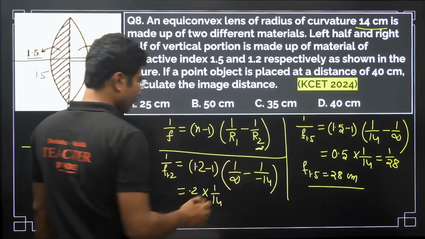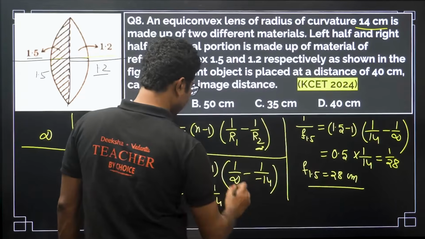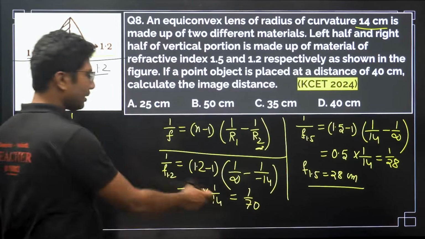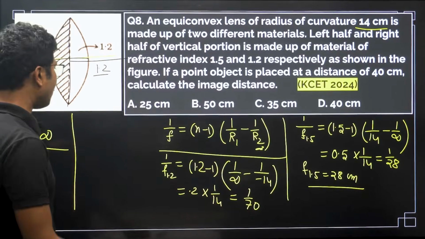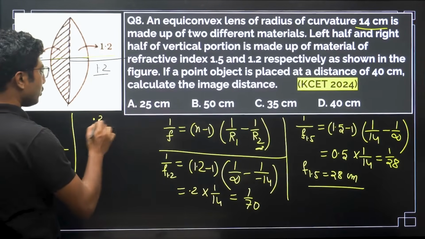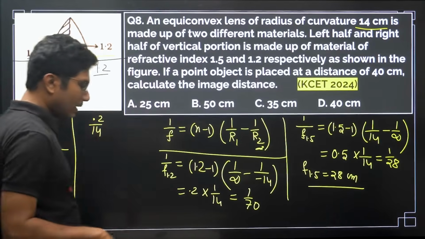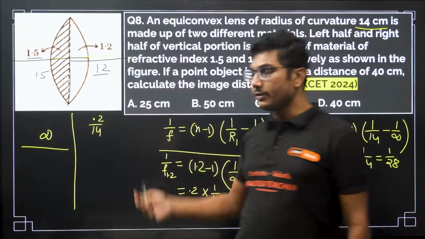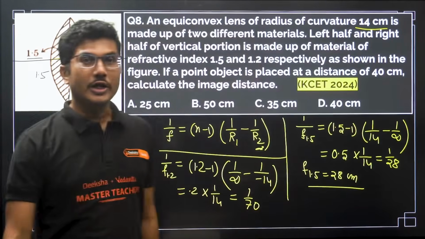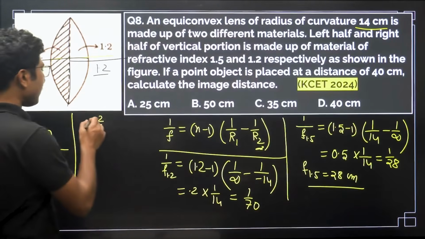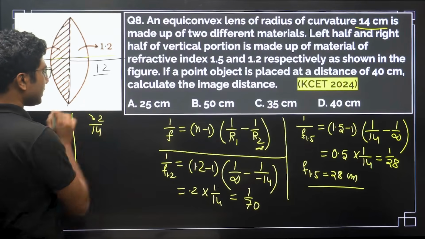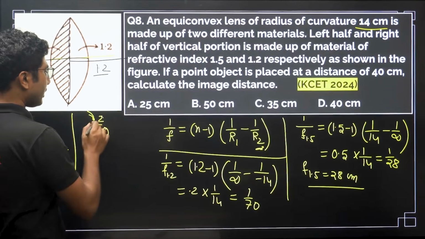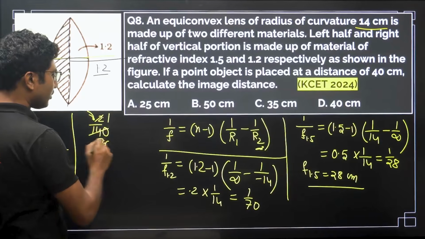So this will be 1 by 70. Now, how did I do it? 0.2 by 14. This is the calculation trick that I am going to teach you. In such divisions or multiplications, you first remove the decimals, and then you put a 0 over here. So it is basically 2 by 140, and 2 by 140 can be cancelled as 1 by 70.